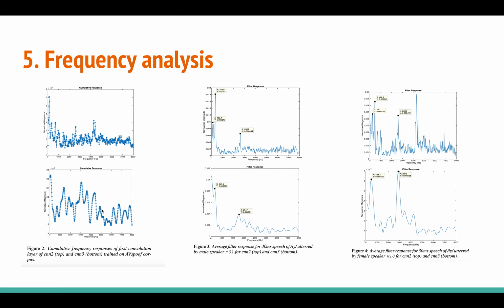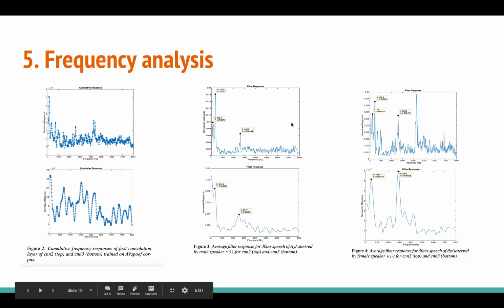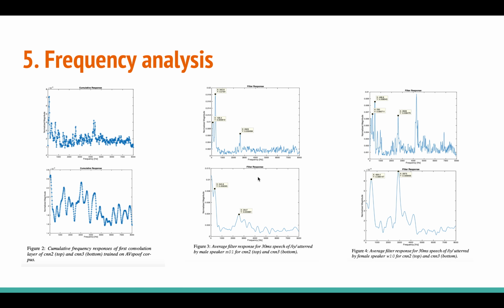And another thing they found out is the average filter frequency response of 30 milliseconds of speech of the phoneme E uttered by a male speaker looks like this, and this is for CNN2 and this is for CNN3. But the interesting thing you can see here is that for a female voice, your formant frequencies are very high, which tells you that females have very high pitch, right?